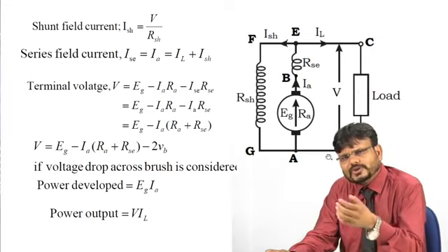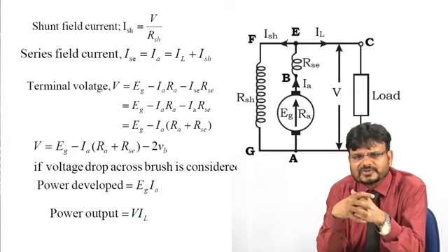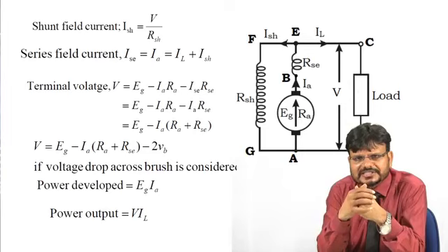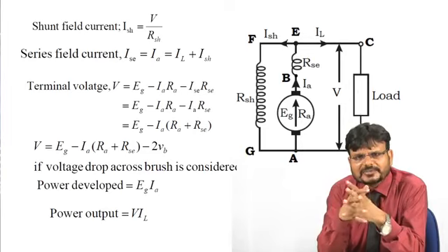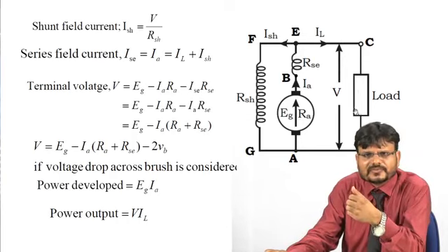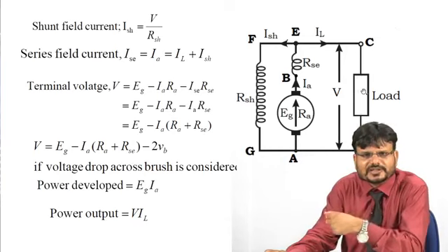Again, if you want to calculate how much power is being generated by this long shunt compound generator, it can be written as generated voltage E_g multiplied by the armature current I_a. And the output power is the voltage across the load, that is the terminal voltage V, multiplied by the load current I_L.